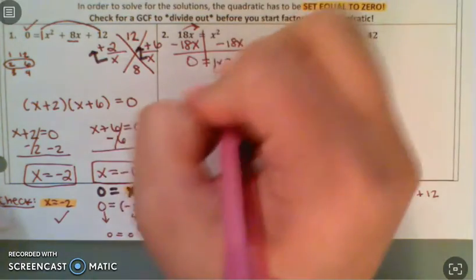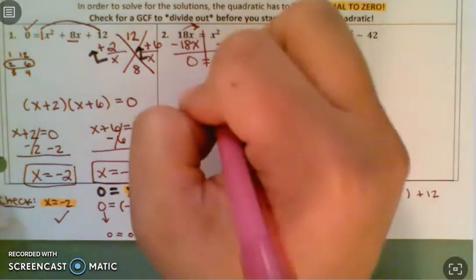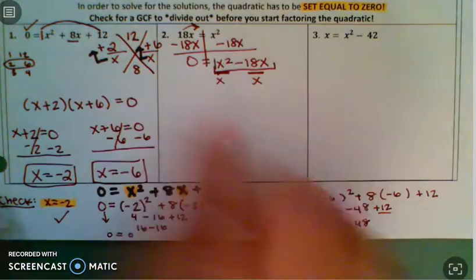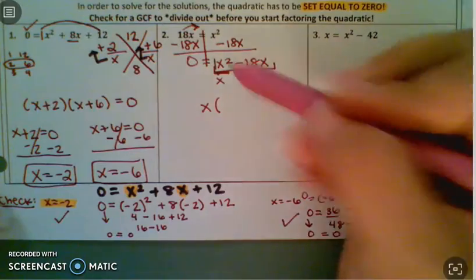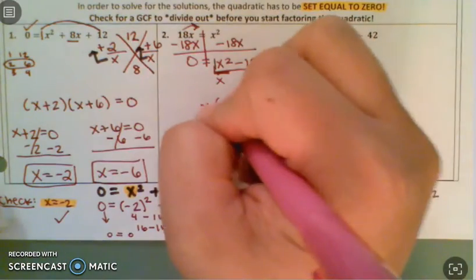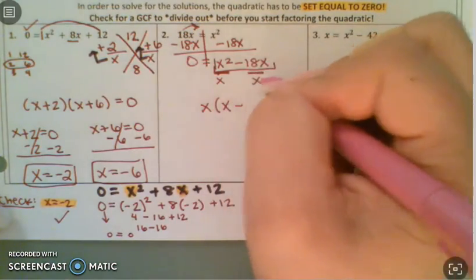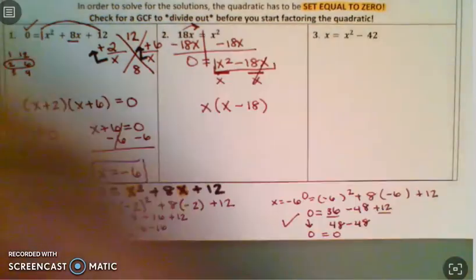I have 2 x's here, I have x squared and an 18x. So I can pull an x out of both of those. Remember, whatever you divide by goes on the outside. X squared divided by x is an x. I have an 18x divided by an x, so those go away. So I just have minus 18.